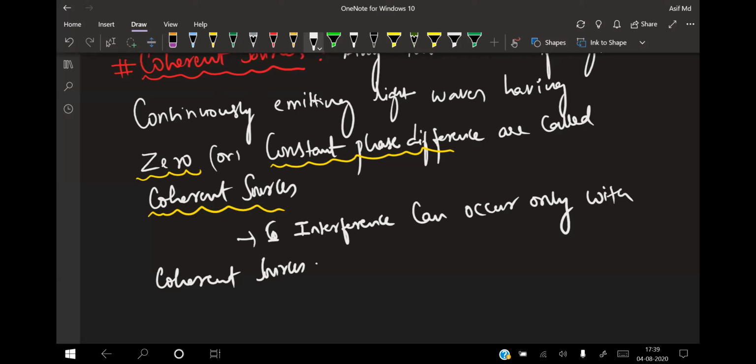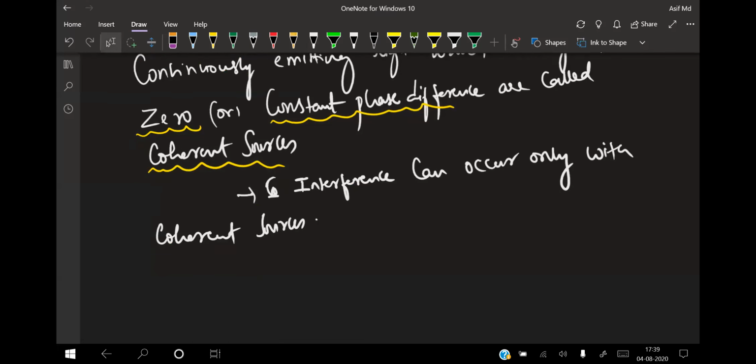But two independent sources cannot be coherent, I told you, because even though they emit light of equal wavelength and equal amplitude, they may not have a constant phase difference. That is the reason two independent sources cannot be coherent.